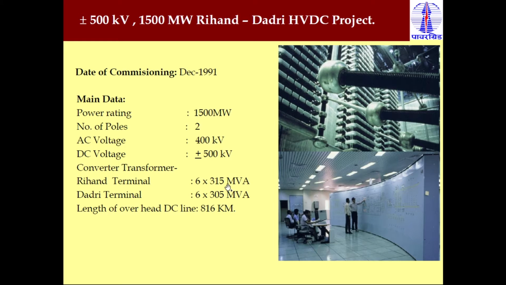Each converter requires 3 phases. So 3 transformers give the supply to one converter, and another 3 transformers give the supply to the other converter. That's why 6 transformers are required at the Rihand terminal, and the same 6 transformers at the Dadri terminal. Clear? So a total of 12 transformers are required, each rated 315 MVA at the Rihand side and 305 MVA at the Dadri side.